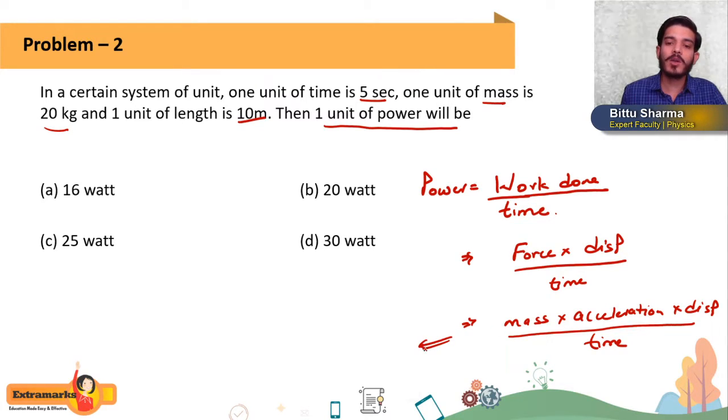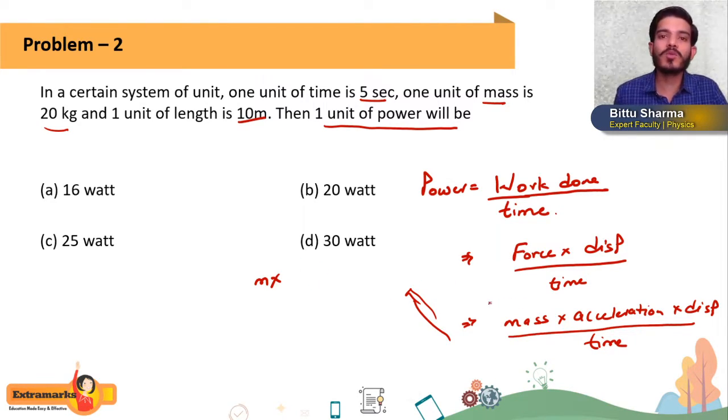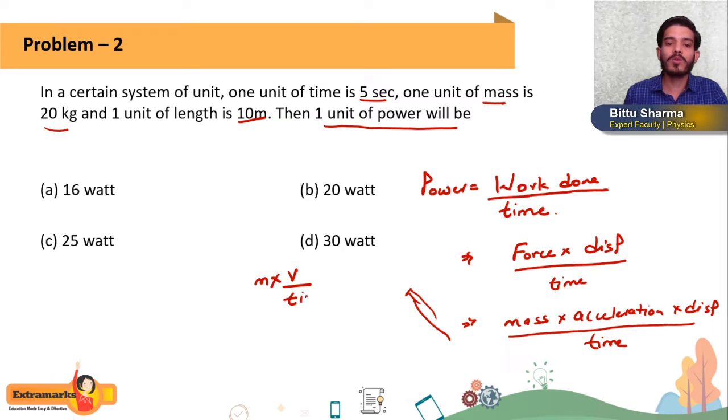Now what is acceleration? Acceleration is the rate of change of velocity, v by time. So it becomes mass into v by time, into displacement s divided by time.